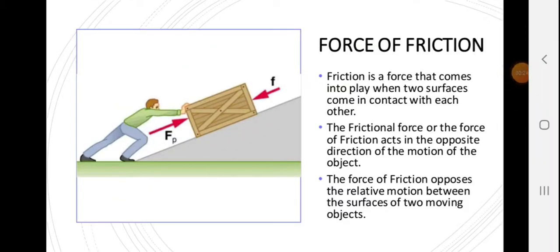Force of friction. Friction is a force that comes into play when two surfaces come in contact with each other. The force of friction acts in the opposite direction of the motion of the object. In whichever direction the object is moving, the force of friction will apply in the opposite direction. The force of friction opposes the relative motion between the surfaces of two moving objects. So that means it will slow down the moving object if friction is higher.